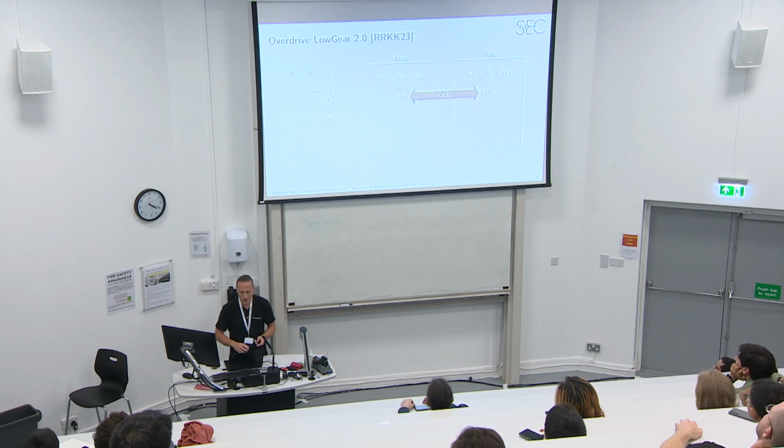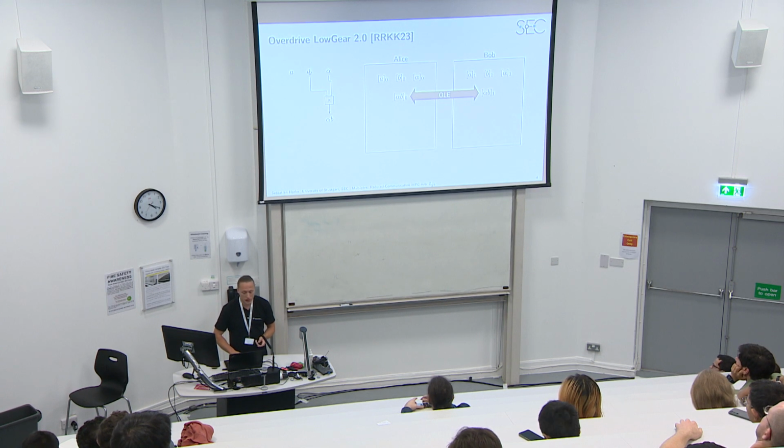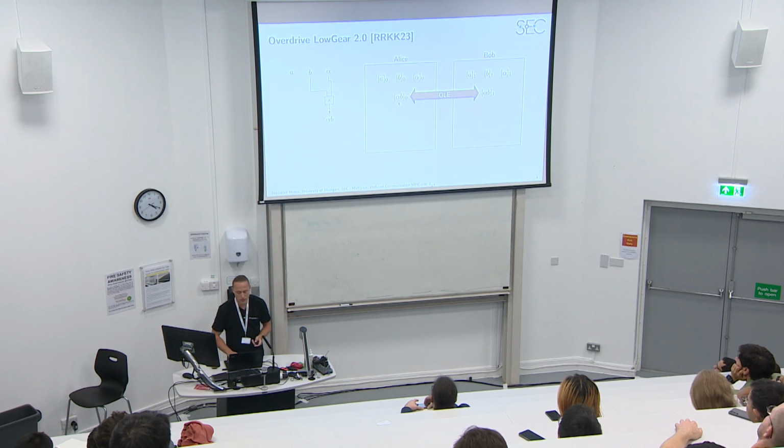This is done by using pairwise instances of the OLE protocol in order to first authenticate the value B. So we compute B times alpha and obtain alpha times B. In the actual protocol, we obtain shares of alpha times B, of course.